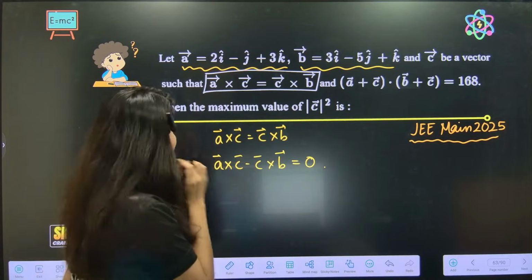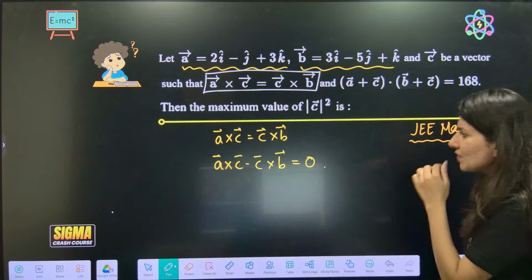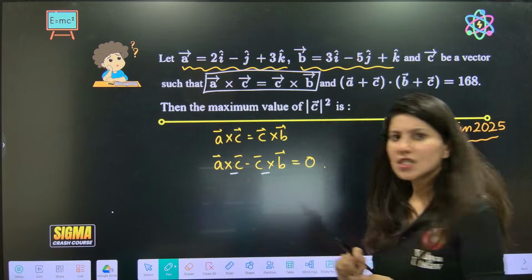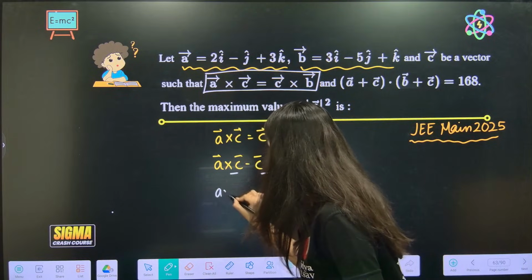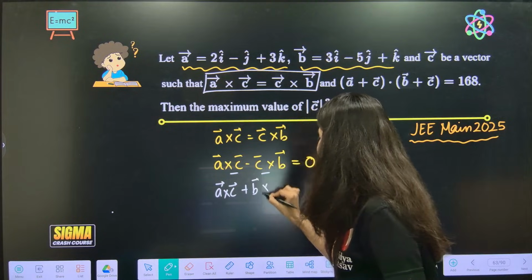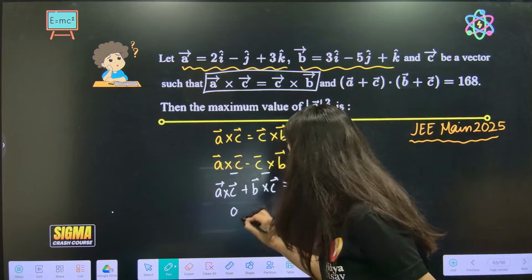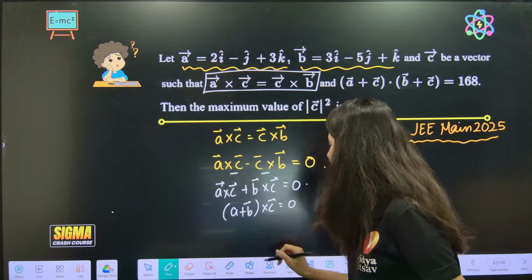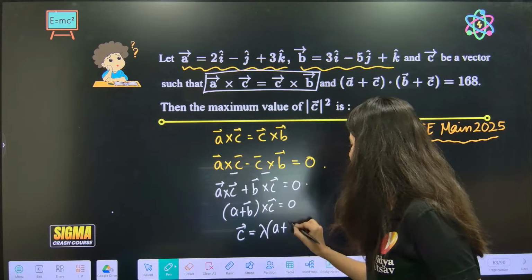Ma'am, there is one thing which is different over here. How can I take common? Because right now C is here and right now C is there, so I won't be able to take common. Hold on. Can I write this as A cross C and this as plus B cross C? Now it's better. So now this is (A plus B) cross C is equal to 0. What does that mean? C is equal to lambda times (A plus B).